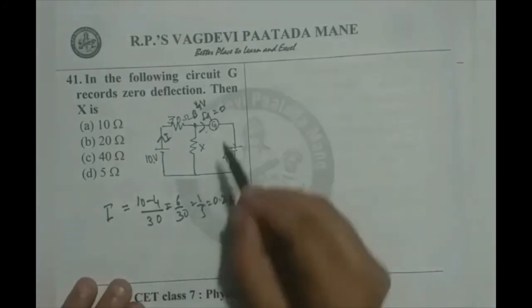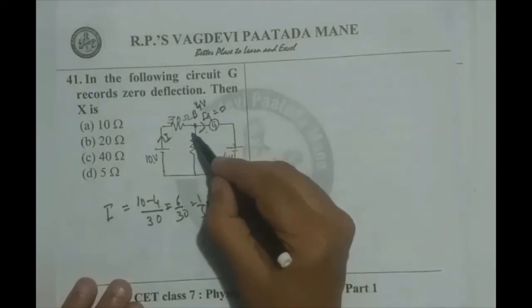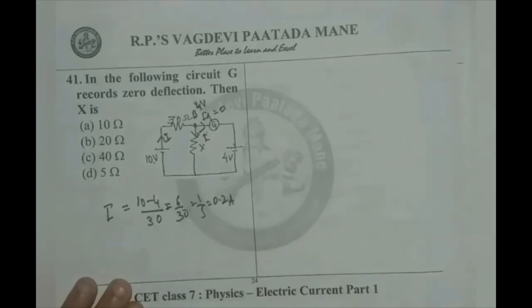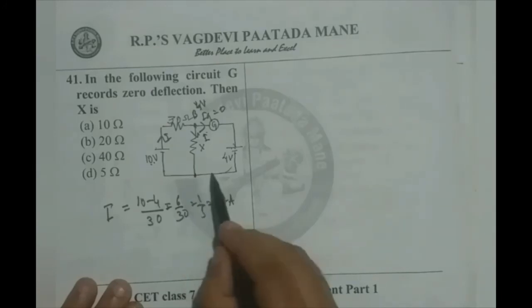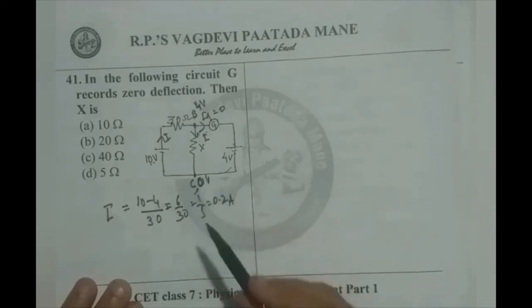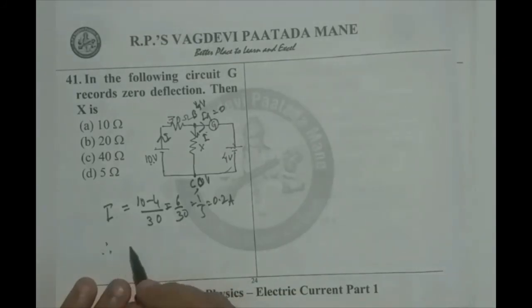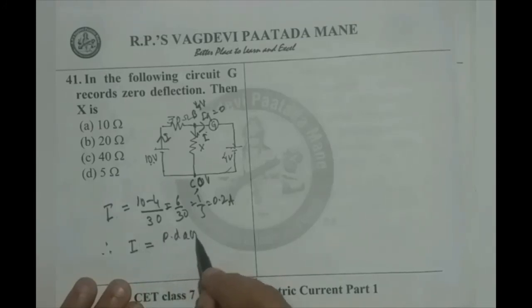Once we know I, observe, as current IG is 0, all that I should flow through X. But as 10 volts and 4 volts negative terminals are connected to X there commonly, and we can take this point C as at 0 volts potential. Therefore, the I can also be written as potential difference across X divided by resistance.